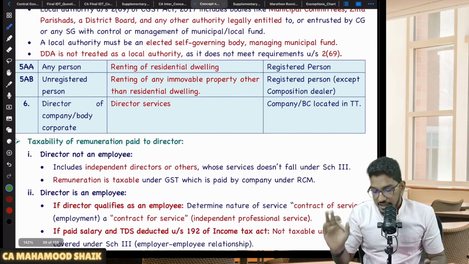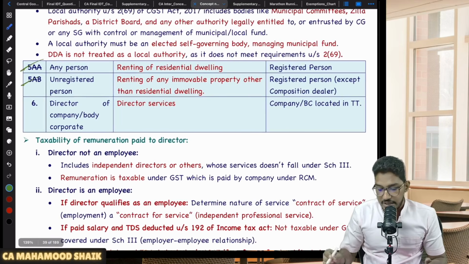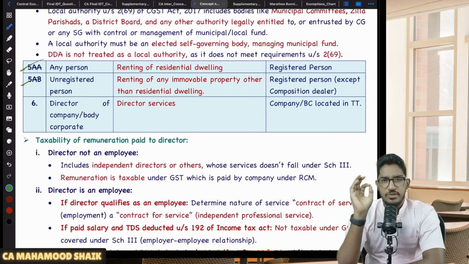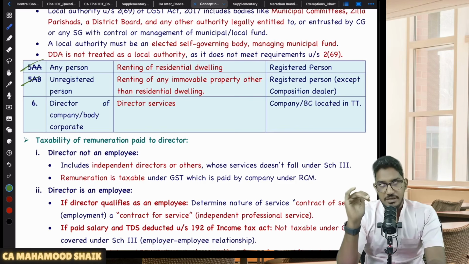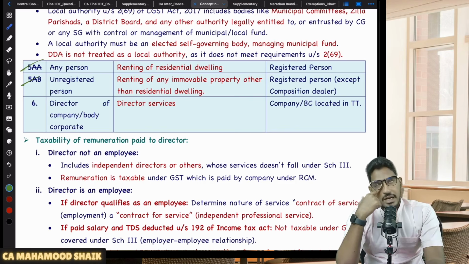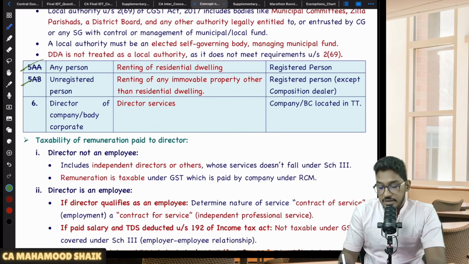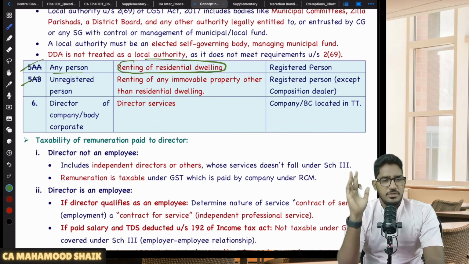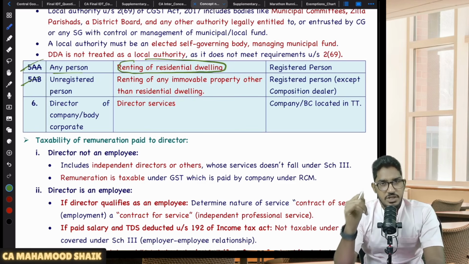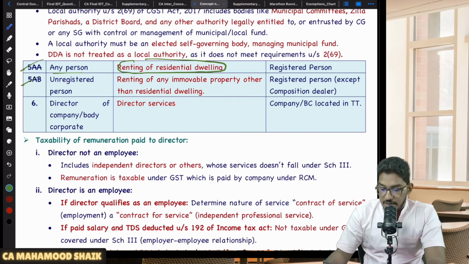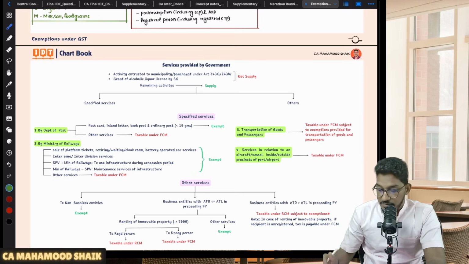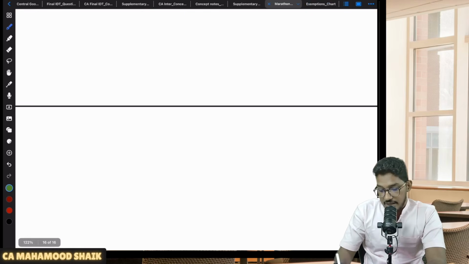Then renting of residential dwelling. So this we will do, 5AA, 5AB, renting of residential dwelling. Here also some associated exemptions are there. That exemptions part we will see in the exemptions chapter, but now I will tell you the RCM. If someone is providing the services of renting of residential dwelling, the supplier could be any person. But in case the recipient is a registered person, always RCM. Always RCM.